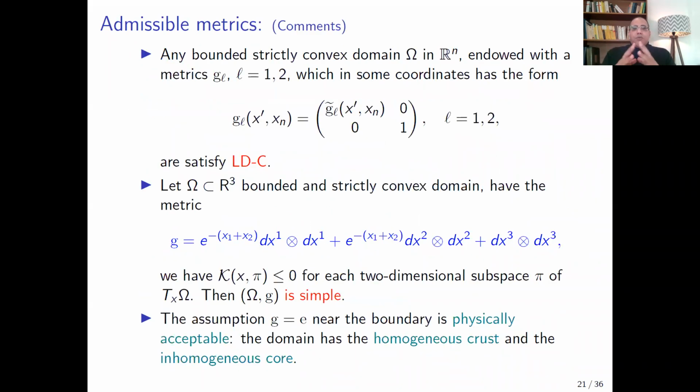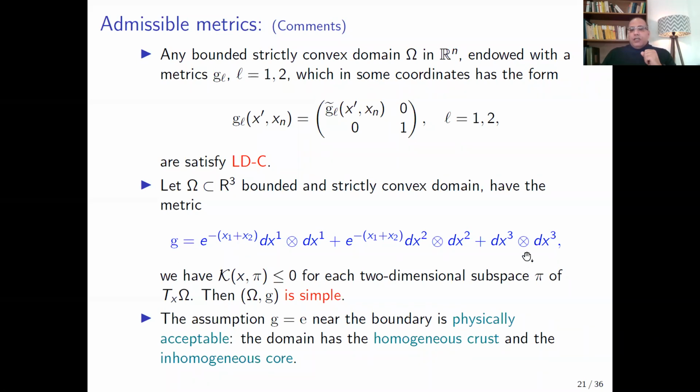Let me give some comments on this kind of simple admissible metrics. For example, if you consider G which takes this form in some coordinates, then the matrices G1 and G2 satisfy the lens data condition.